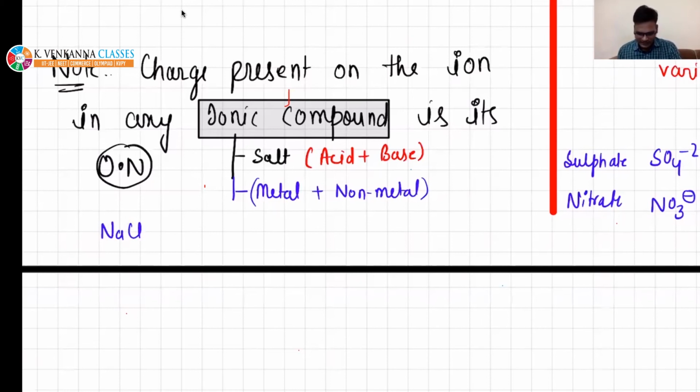So NaCl will become Na plus and Cl minus. So the oxidation number of sodium is +1 and oxidation number of chlorine is -1. Is that okay? Metalloids are also present in the P block. Yes, Pranay, P block.